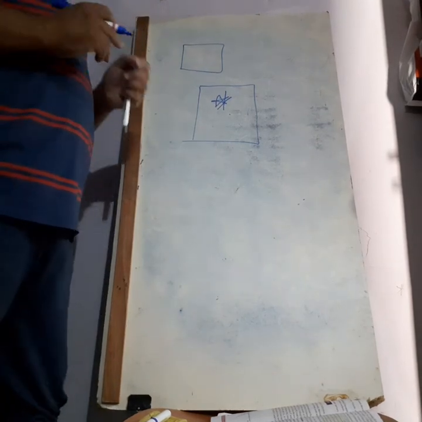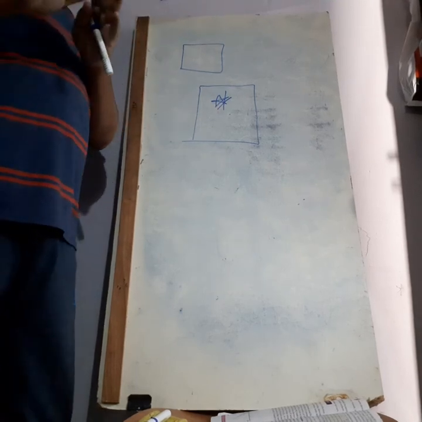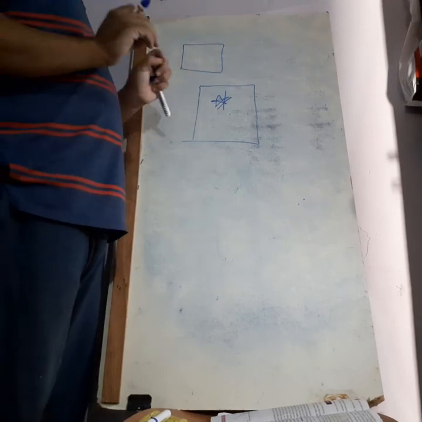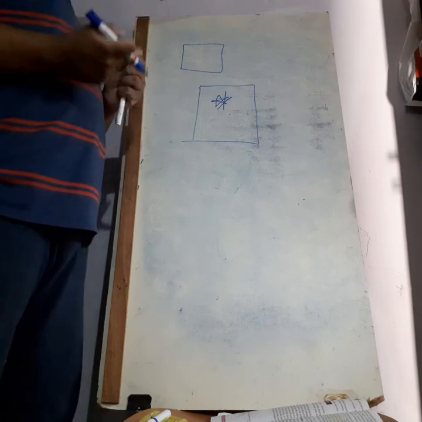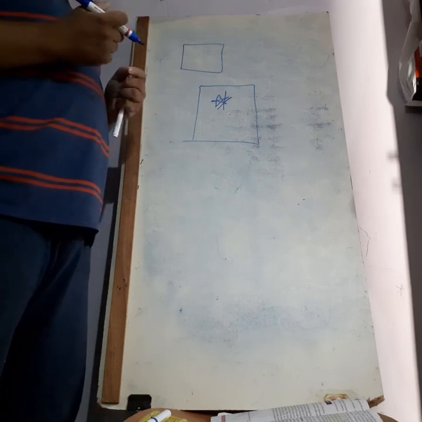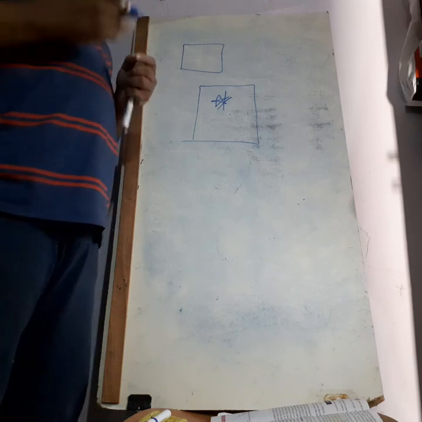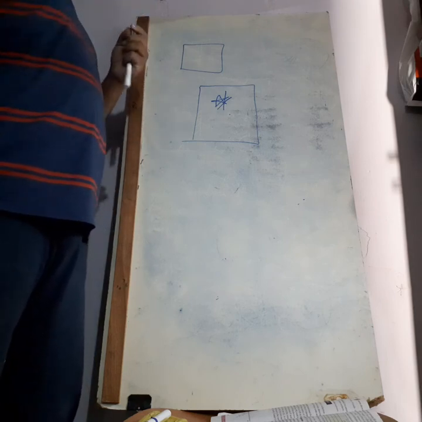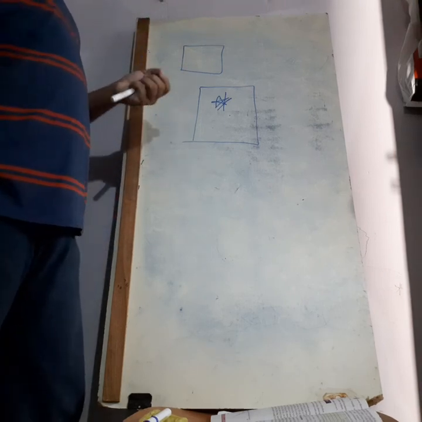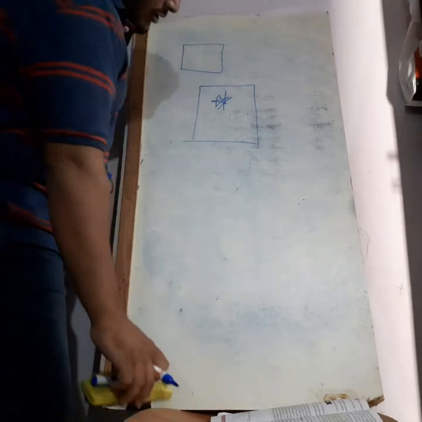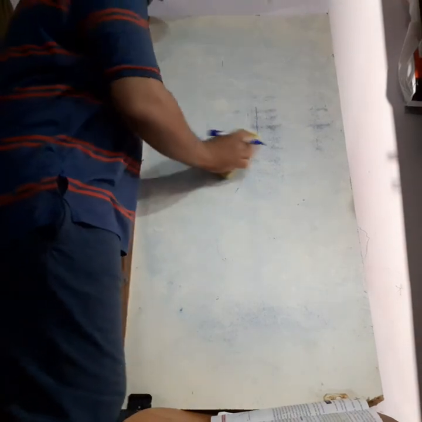This is how reflection works: whatever the image is, the same image gets reflected, but with a slight change. That is why, when you stand in front of a mirror and want to see only up to your eyes, only that much part will appear. If you want to see your whole body, you need to move a little bit back to see the image. Like that, you can take any of your favorite designs and try to draw them in different shapes. Is it clear? Next.